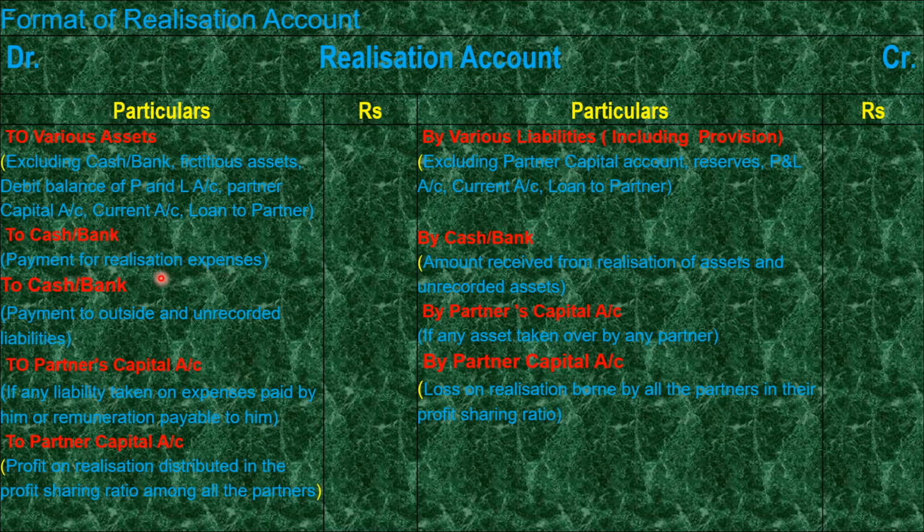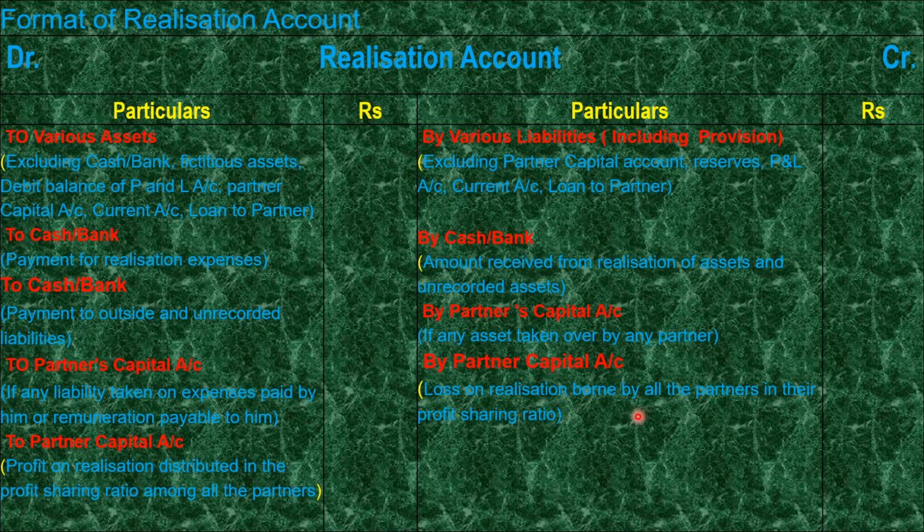And here dissolution expenses, that is payment regarding administrative expenditure, solicitor fees or any other administrative expenditure, will come as realization expenses. We have to consider it on the debit side, because it is an outflow of cash. Afterward we compare which side is heavier, credit or debit. If the credit side is heavier, then profit arises. If the debit side is heavier, then loss arises.